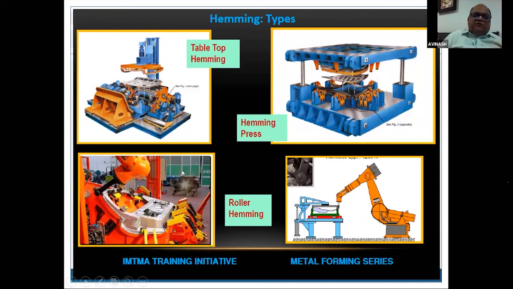There is another way of hemming which is done with the robot. The robot carries something like a pizza cutter. It carries some rollers, and there is a fixture. The two parts are located on a fixture, and the robot presses this roller with the designated force and tries to clinch this hem on the periphery. Right? Now this is called roller hemming.